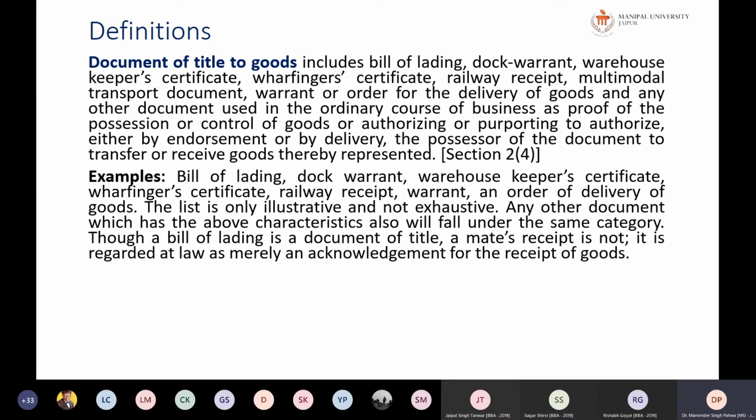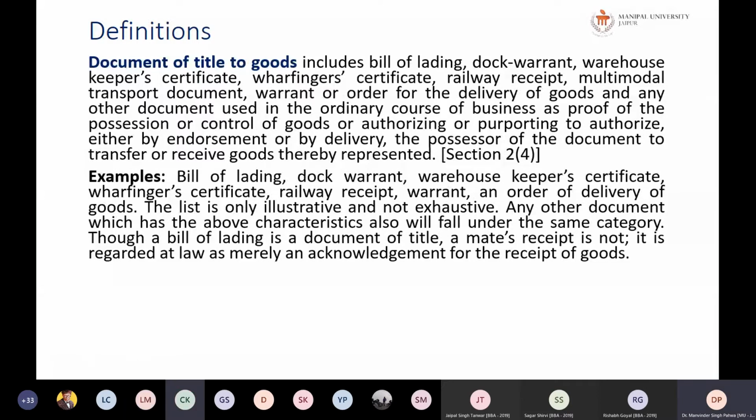Though the bill of lading is a document of title, the mate receipt is not. Mate means a colleague. A person who is doing a transport business will send the mate receipt to the other transporter if he has received the goods from that transporter to be transported in the future. So it is regarded merely as an acknowledgement of receipt. This is not a title of the goods as such. So mate receipt will not be a document of title of the goods. Okay, any question?